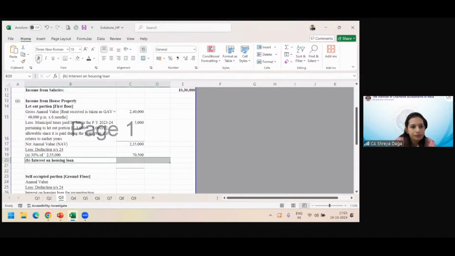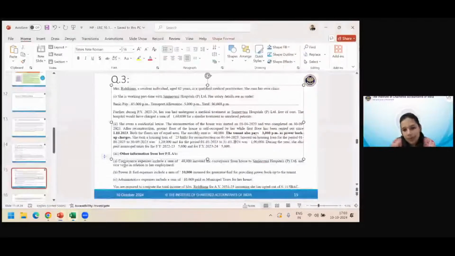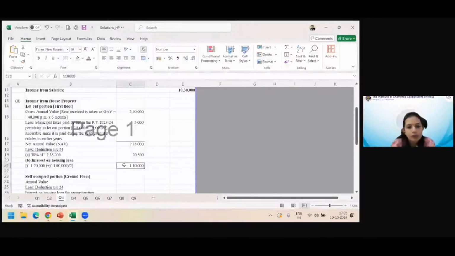Okay, so take whatever is there and reduce it. This was for the whole house. We have to obviously prorate it for the let out portion. So only for the first floor, half of it relates to the first floor. We will reduce accordingly and we will calculate the GAV. How many of you have got the NAV at 54,500?